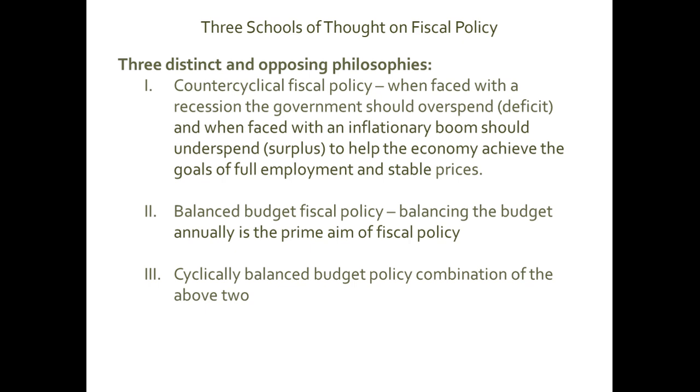So government should decrease its expenditure to solve the problem of inflation, running a surplus. So overall, during the whole 5-year period, we have a balanced budget. So rather than balancing the budget every single year, we can balance the budget for the whole time horizon, for the whole duration of the business cycle. And of course, the duration varies from country to country and from time to time as well.